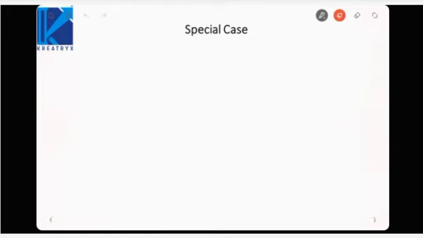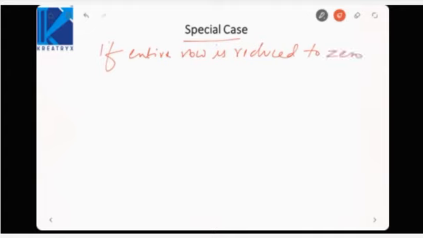Next, here we avoided the case where the entire row may go to 0. So the next case would be if the entire row is reduced to 0. Then what we do is we construct an auxiliary equation. The auxiliary equation is basically the row above the row which is reduced to 0. Suppose my s square row goes to 0 or s raised to power 1 row goes to 0, then the row above it would serve as the auxiliary equation.